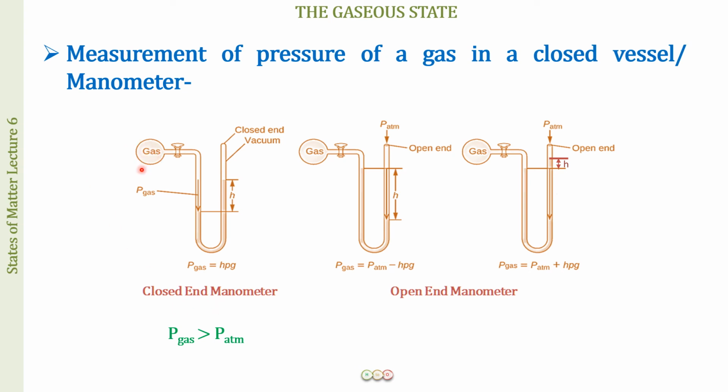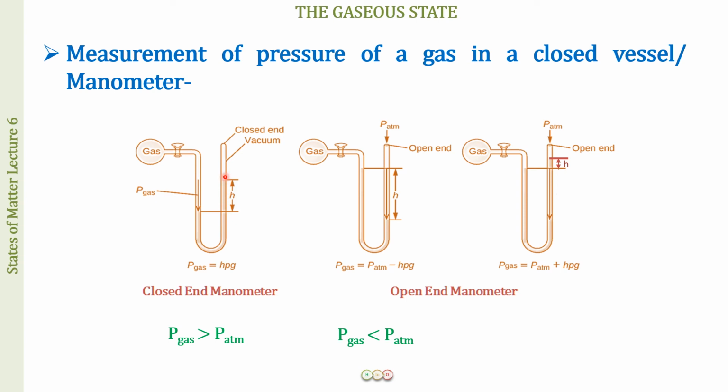So we have a gas over here in the bomb. This is going to exert some pressure on the mercury column, right? So it is going to push the mercury downwards in this descending part of the U-tube, and it will keep on pushing it downwards till the pressure of the gas becomes equal to the hydrostatic pressure. And what is hydrostatic pressure? This is the pressure exerted by the fluid. So the pressure of the gas has to become equal to the pressure of the fluid, that is the hydrostatic pressure. So mercury will be pushed downwards in this part, and it will be pushed up in this part.